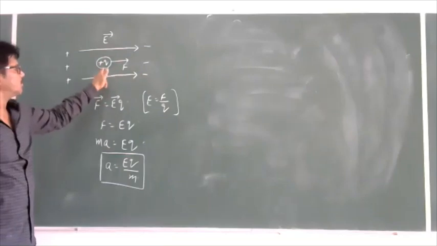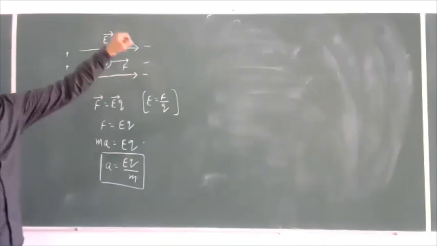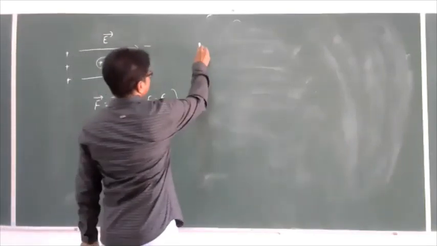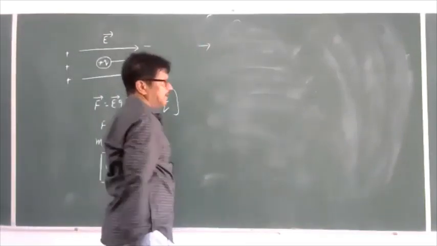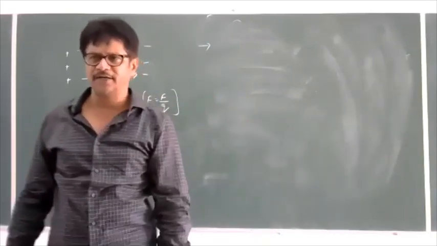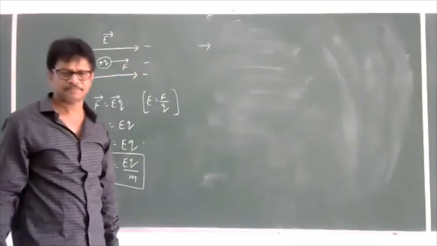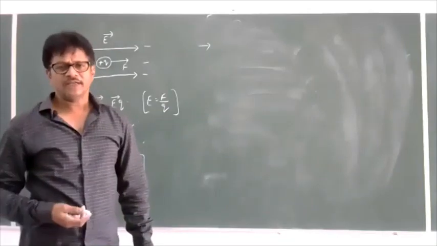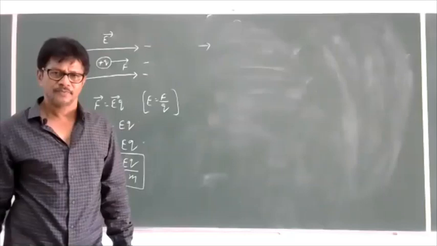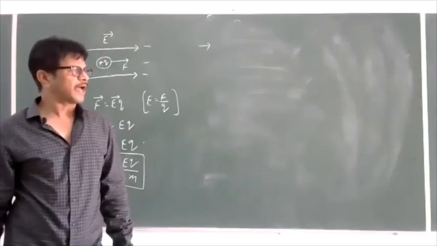Then what will be its velocity after a certain time? Next point: the velocity of the charged particle after time t.